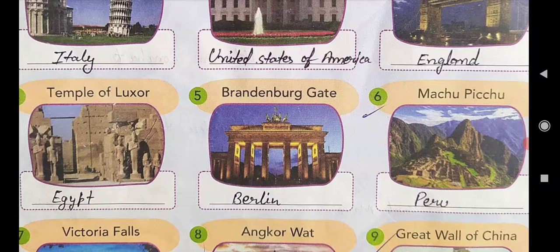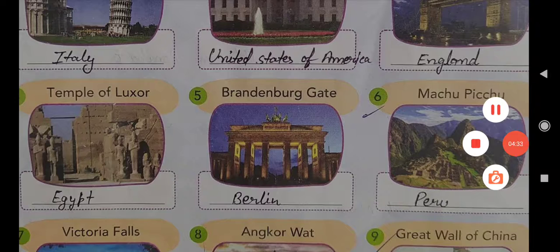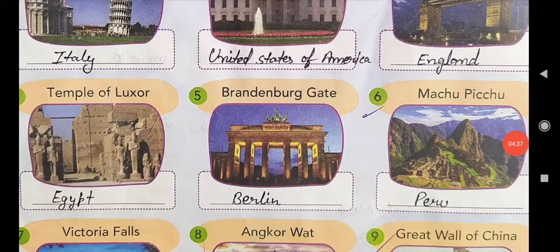Then next one, fifth one, that is Brandenburg Gate. It is in Berlin. This landmark is situated in Berlin. Spelling is Berlin.